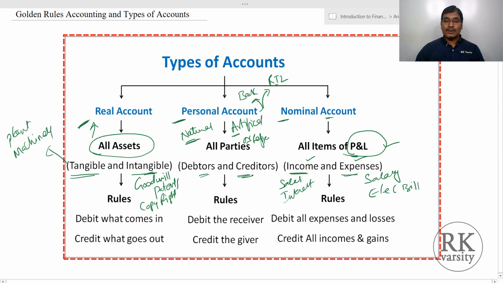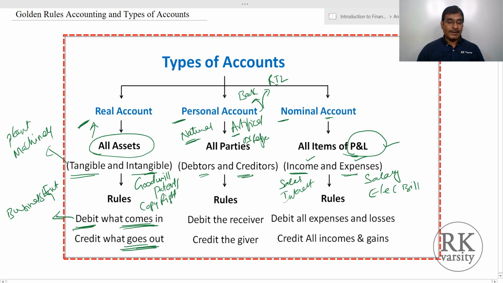Now, how are we going to apply the rules when it comes to the real accounts? The rule that we follow is: debit what comes in. If an asset is coming into your business entity, this is debited, and credit what goes out. If any asset is moving out from your business, then we credit it.